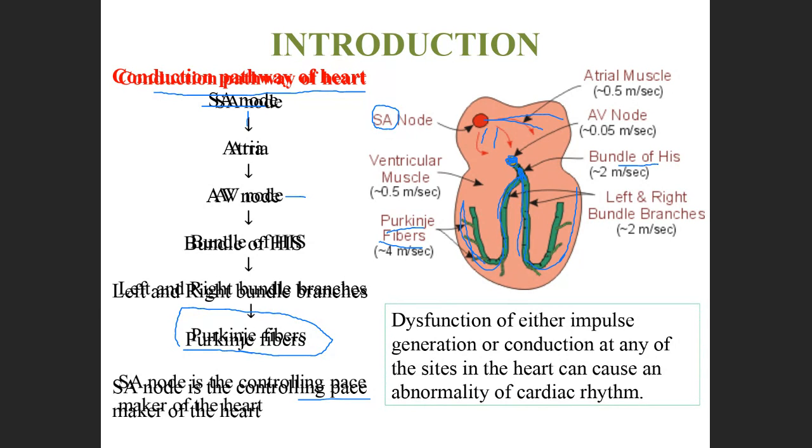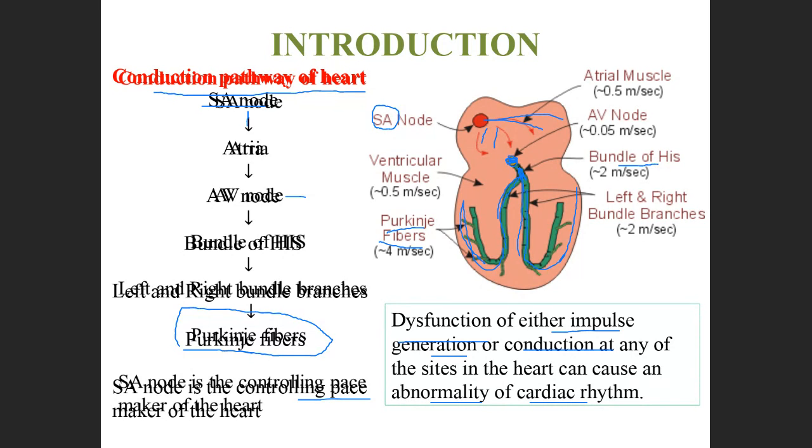That means the SA node helps to maintain a pace, it helps to maintain the rhythm of the heartbeat. Dysfunctioning of either the impulse generation or conduction at any site in the heart can cause an abnormality in the cardiac rhythm.